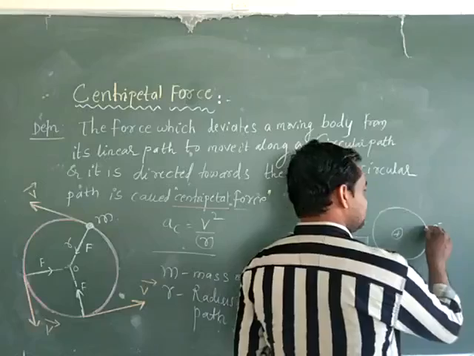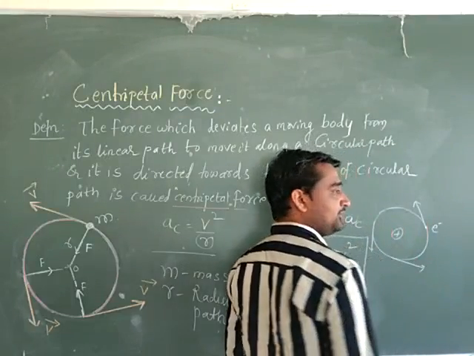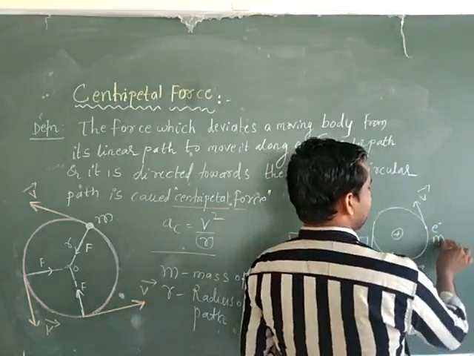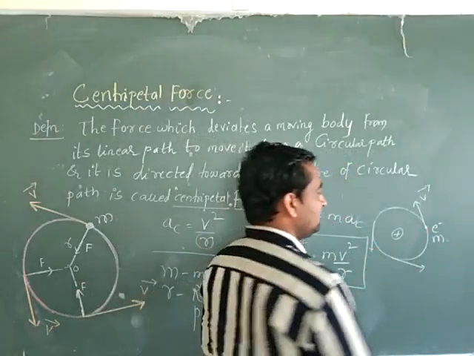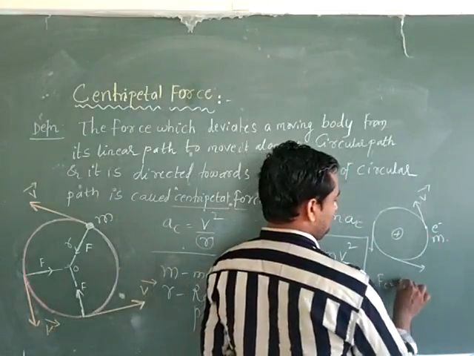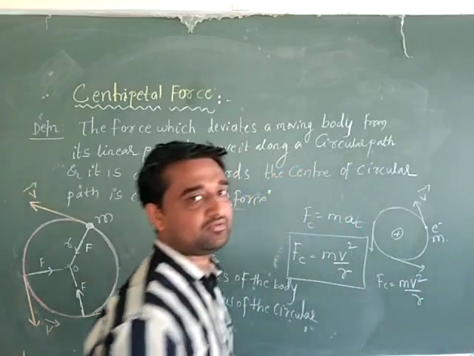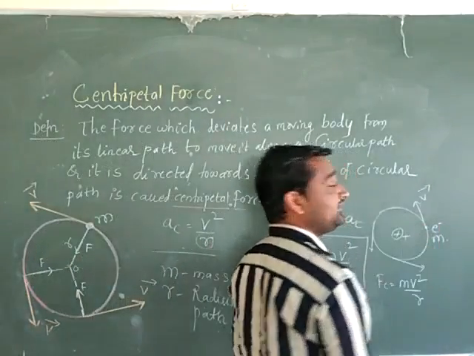In this case also, the direction of motion of the electron changes at every point. Now it is moving with a velocity v. The mass of the electron is m. Then the centripetal force can be written as Fc is equal to m v square divided by r, which is acting on the electron moving in a circular path around the nucleus.